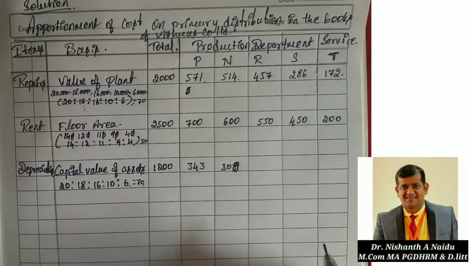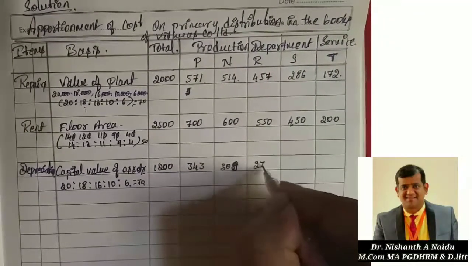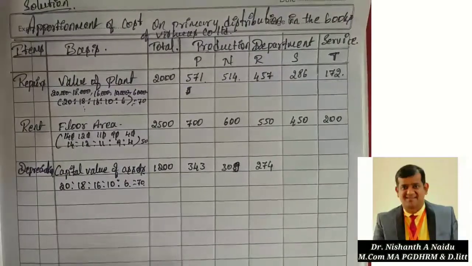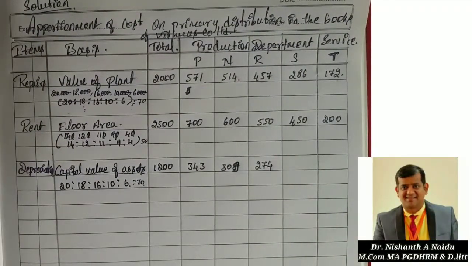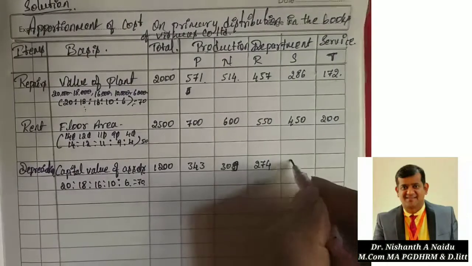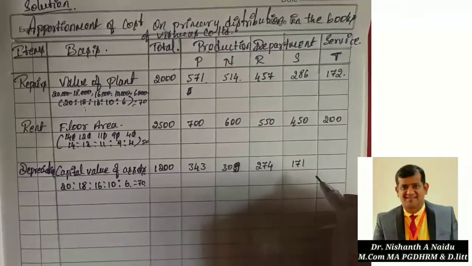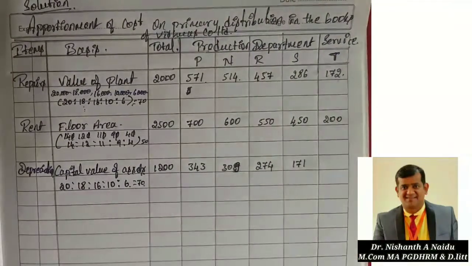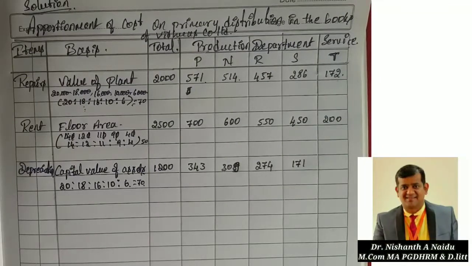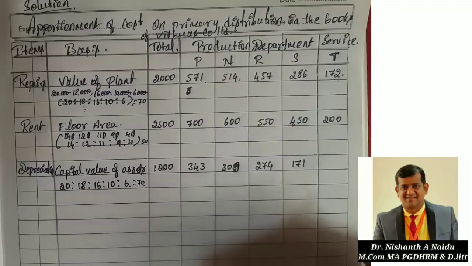That is 274.2, so I'll take 274 directly. Next, 1200 into 10 divided by 70. That is 171.4. I'll take 171. The last one, 1200 into 6 divided by 70. That is 102 I'm getting.